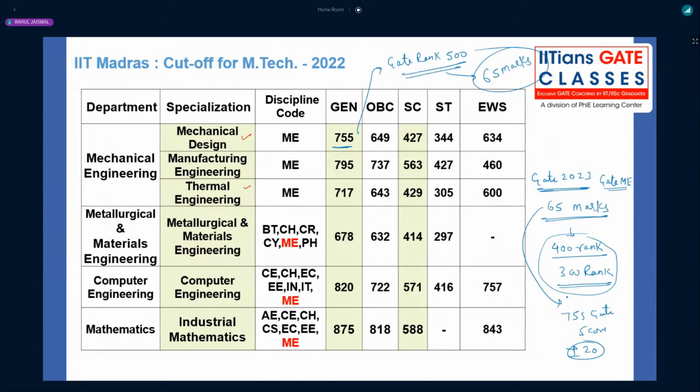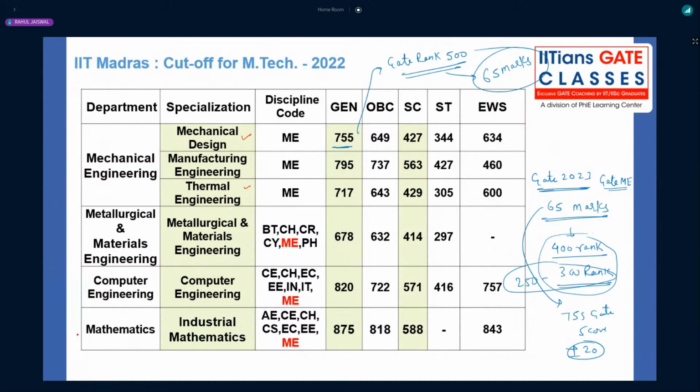But this year my prediction is you will get a rank of 250 to 300 in GATE 2023 mechanical. It can be anything, but you will get a rank below 500, that is for sure. Like 400, 350, 450, but not 500 or 600 at 65 marks. And again, same scorecard, so a very good comparison.